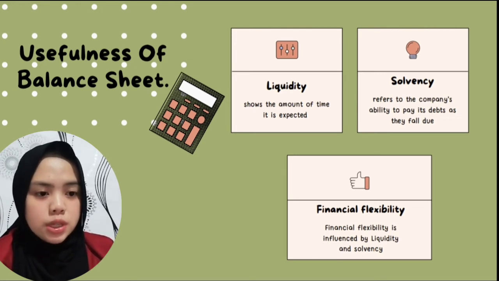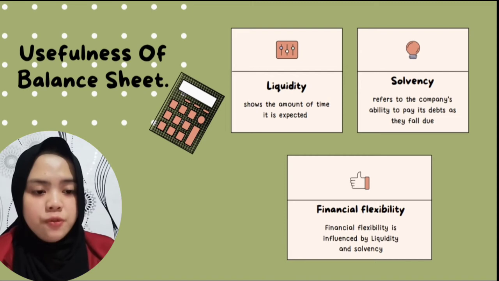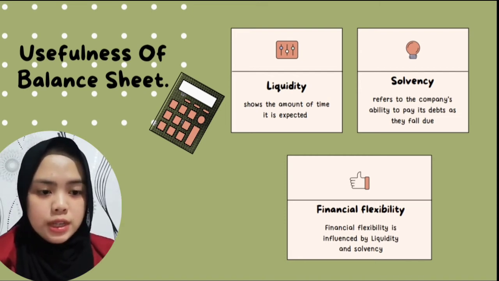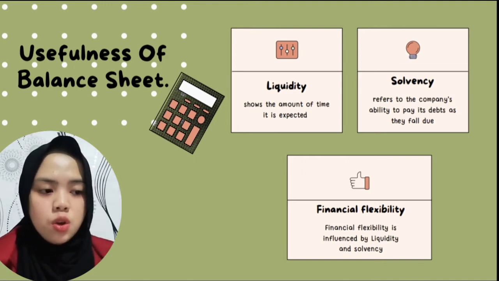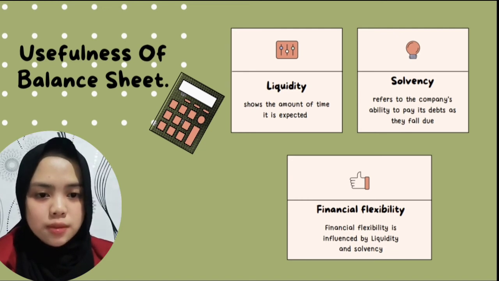Liquidity shows the amount of time it is expected to take until assets are realized or otherwise converted into cash, or until a liability is paid. Solvency refers to the company's ability to pay its debts as they fall due. Financial flexibility. Liquidity and solvency affect the flexibility of the entity, namely the company's ability to take effective action to change the amount and timing of cash flows so that it can react to unexpected needs and opportunities.